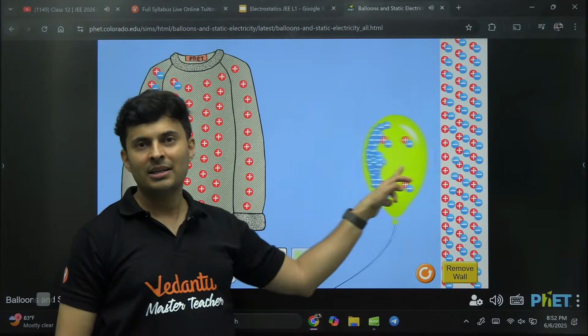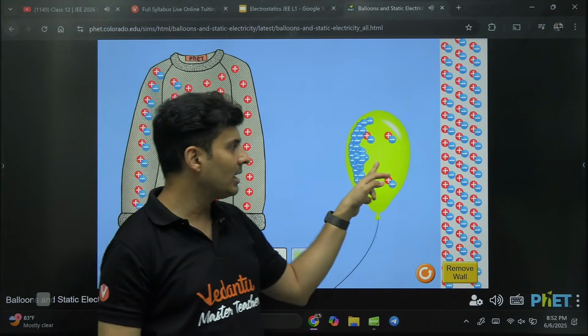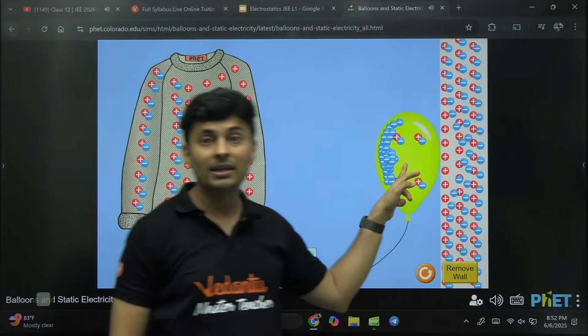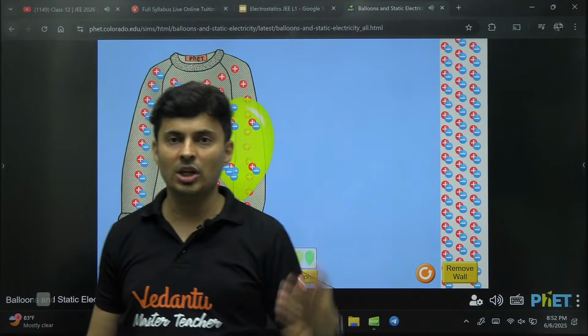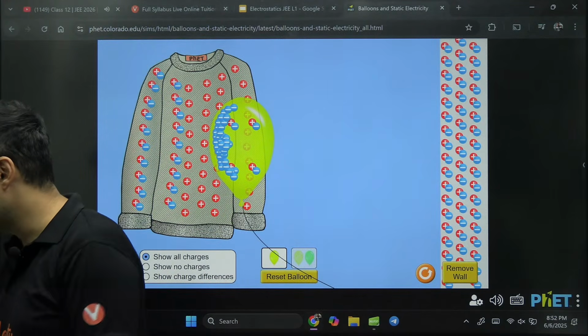Yes or no? Let me know in the chat box. Yes, sir, I am able to see it running away. See, when I bring that balloon close, the electrons are running away. This is called induction of charges. What is this called? This is called induction of charges.